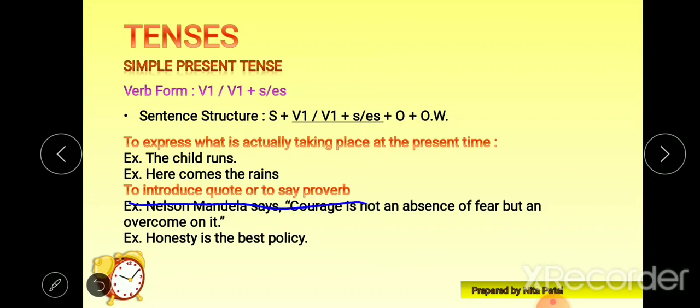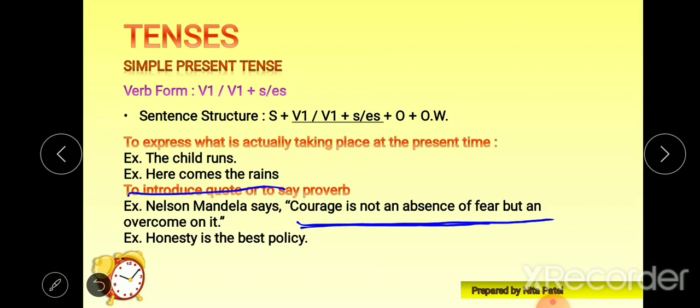To introduce a quote or to say a proverb. Wherever we introduce a quote or say any kind of proverb, generally it comes in the simple present tense only. For example, Nelson Mandela says courage is not the absence of fear but the overcoming of it.